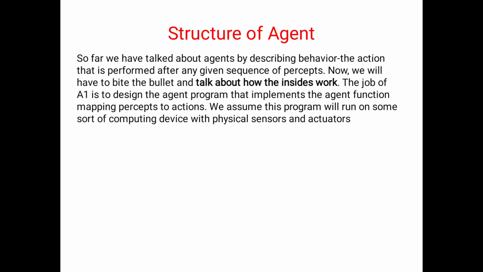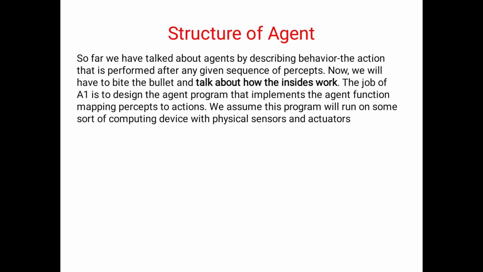So far we have talked about agents by describing behavior, the action performed after any given sequence of percepts. From that point of view we covered the vacuum cleaner agent example: the thinking, the performance measure, and the 4 roles participating in the vacuum cleaner world. Those points are already covered. Now we have to bite the bullet and talk about the inside working. Based on the inside working, we will decide which category a particular agent belongs to.